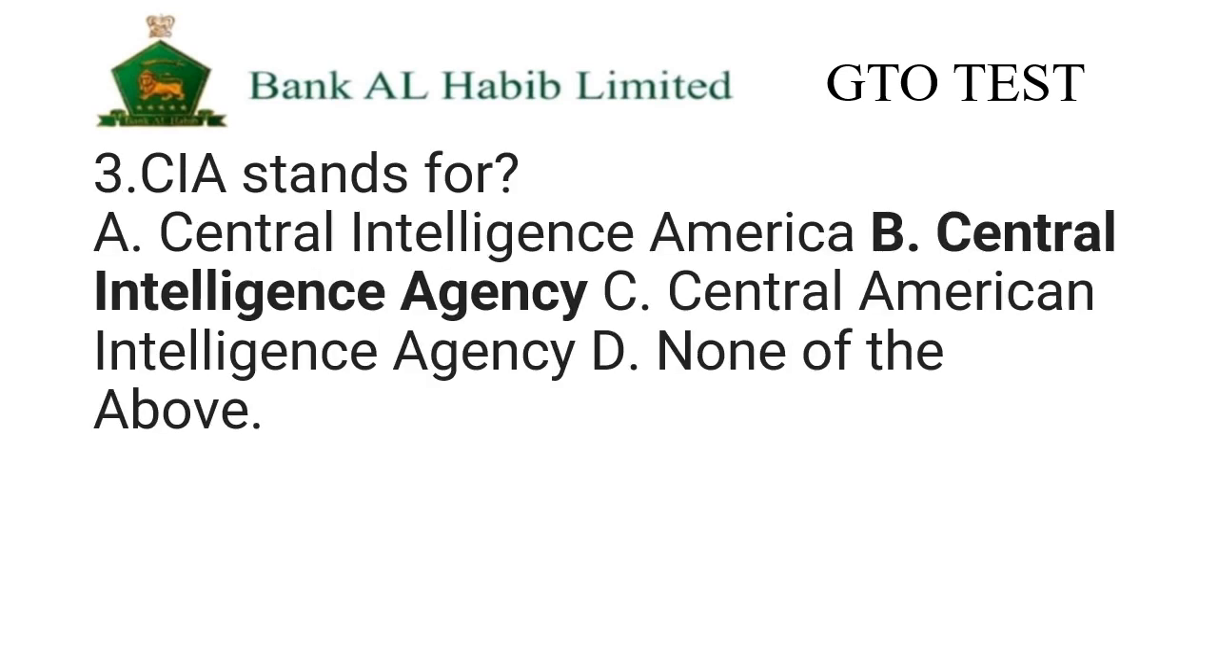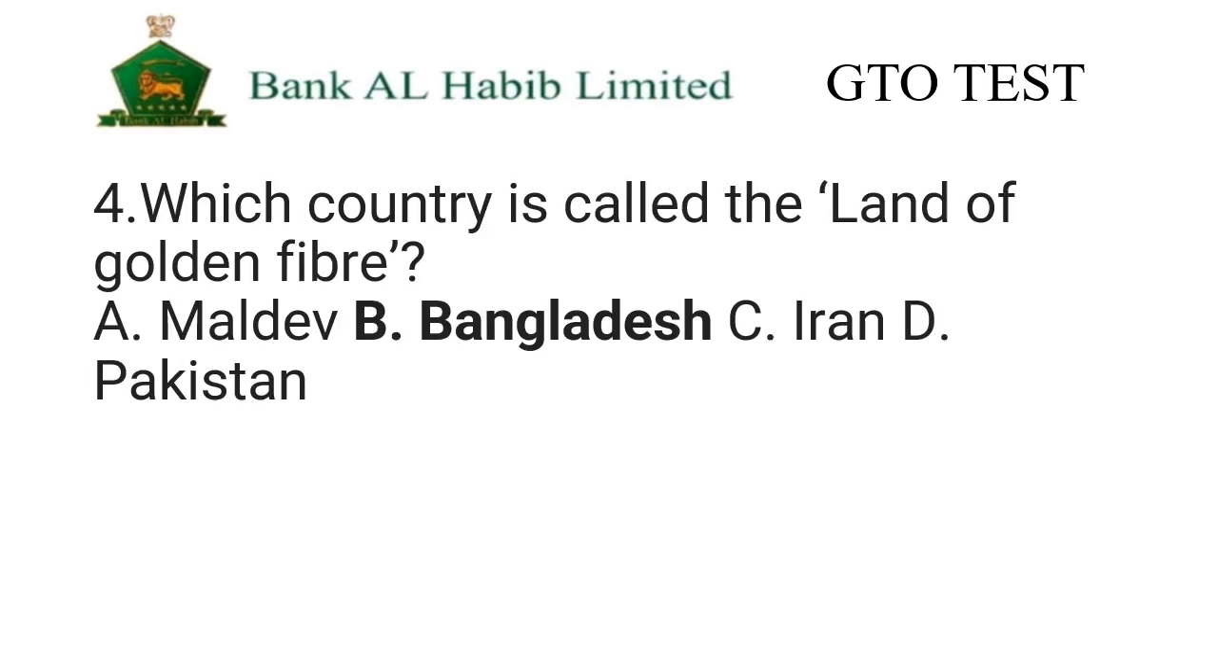3. CIA stands for? A. Central Intelligence America B. Central Intelligence Agency C. Central American Intelligence Agency D. None of the above. 4. Which country is called the land of gold and fiber? A. Maldives B. Bangladesh C. Iran D. Pakistan.